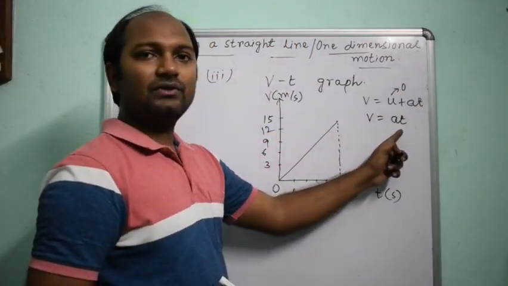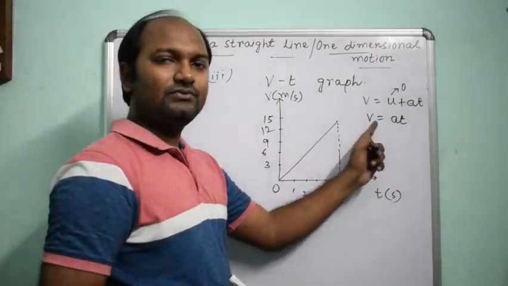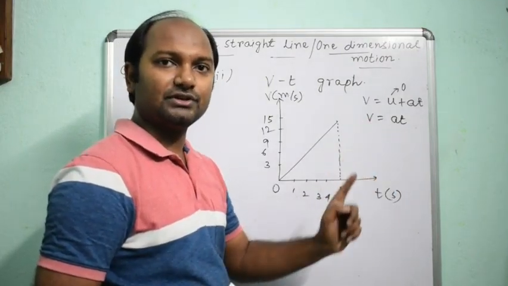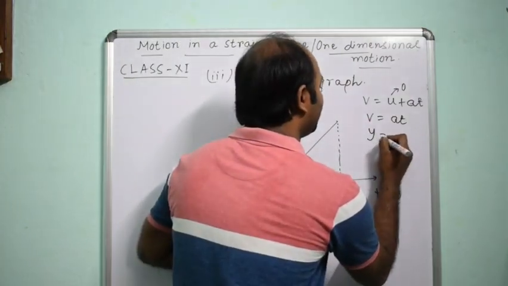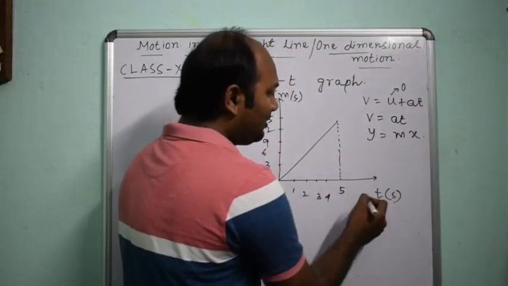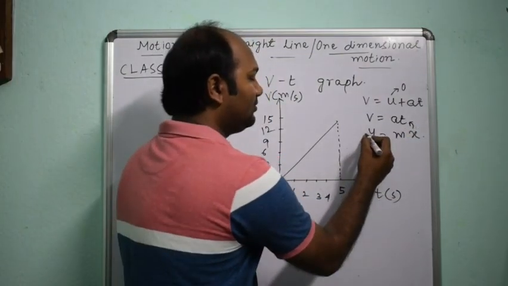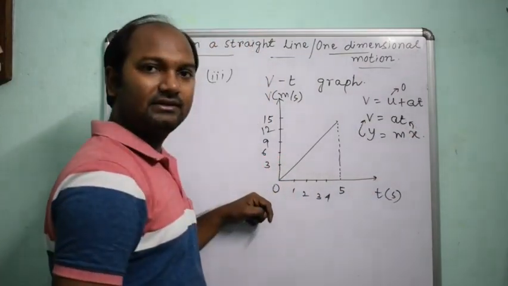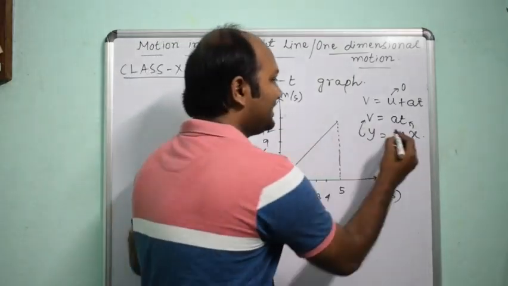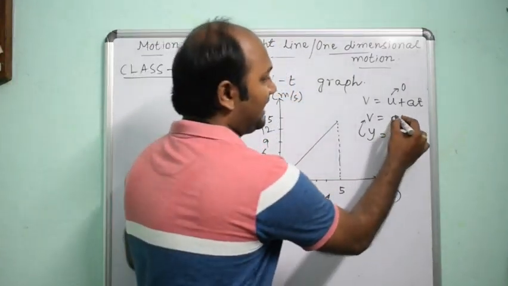This v equals at again follows the form y equals mx. Along the x direction is time, along the y direction is velocity. So here the slope m represents the acceleration.